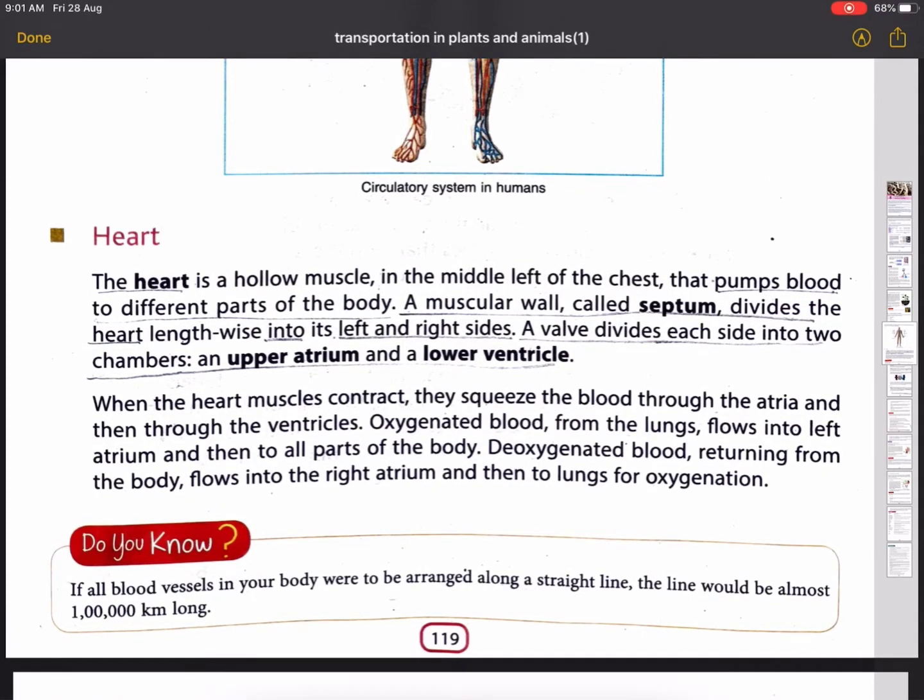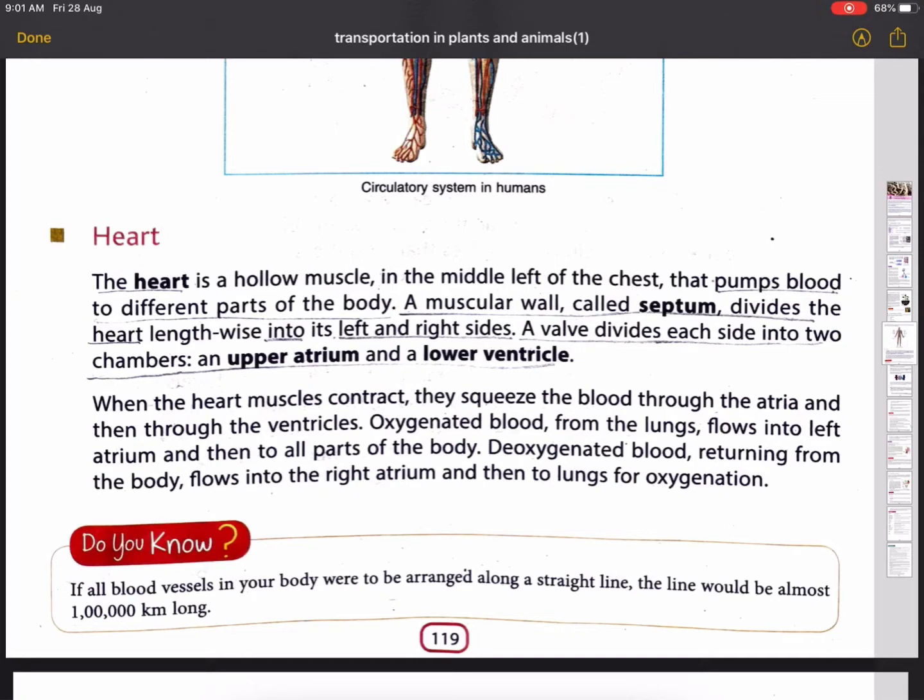The heart is a hollow muscle in the middle left of the chest that pumps blood to different parts of the body. A muscular wall called septum divides the heart lengthwise into its left and right sides.